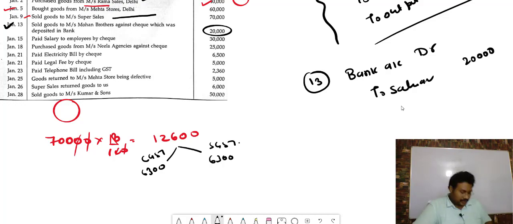After that, 18% GST on the value of 20,000. 18% of 20,000 is 3,600. So half will be 1,800 and 1,800.